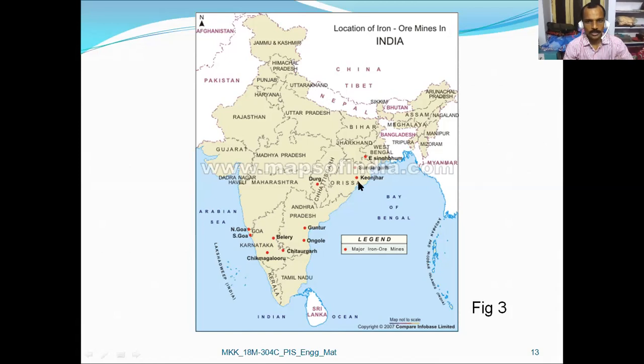Third is Keonjhar. Next, Durg, Guntur, South Goa and North Goa, Bellary, Ongole, Chittorgarh, Chikmagalur. So these are the locations where we can get iron ore mines in India.